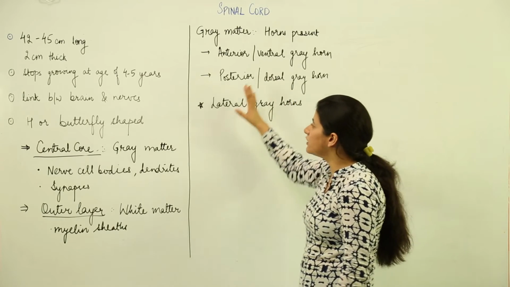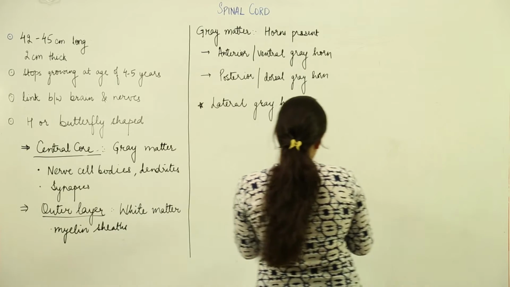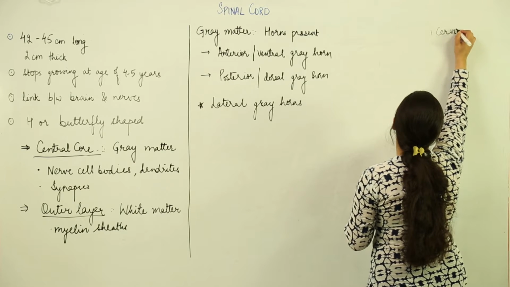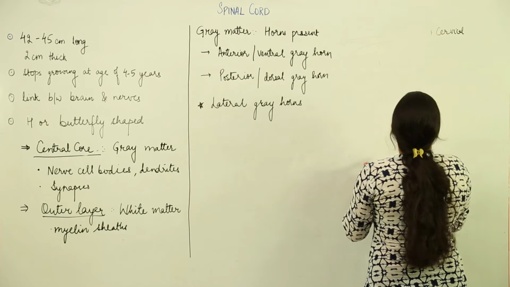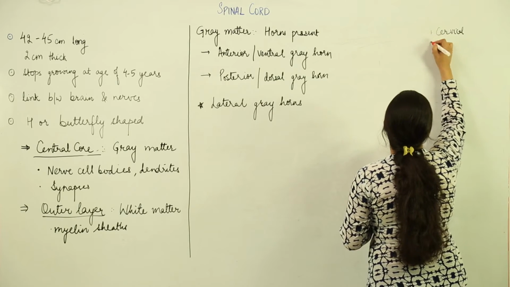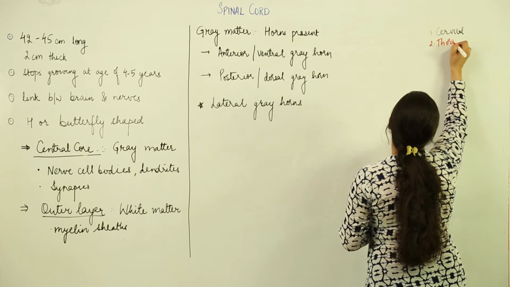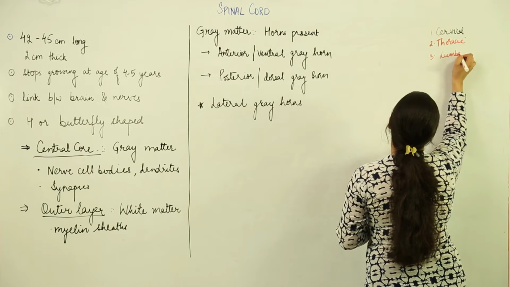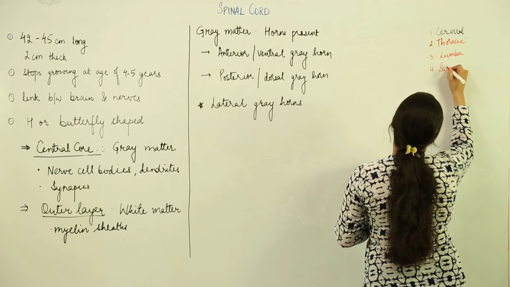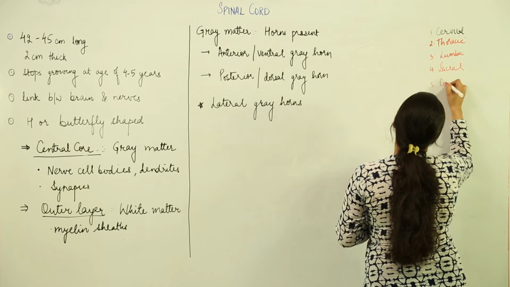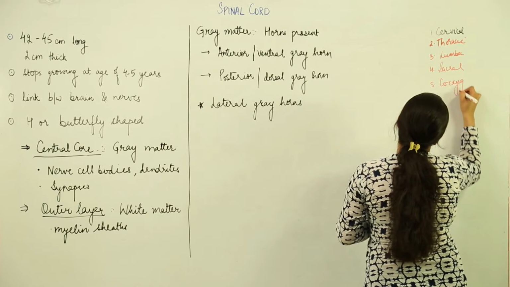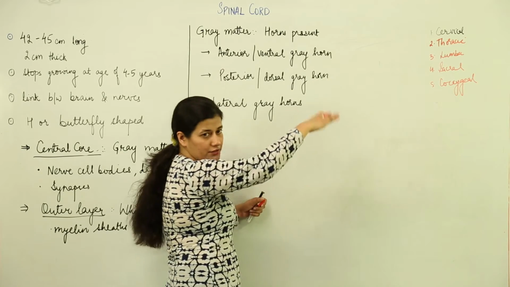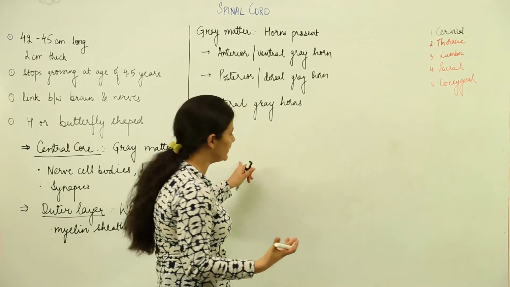So we have our spinal cord divided into certain regions. The first one is the cervical part, the second part happens to be the thoracic part, third is lumbar, fourth is sacral, and fifth is coccygeal. So this name is derived from the part of the vertebral column itself. So we have the spinal cord divided into these parts as it is located inside the vertebral column.